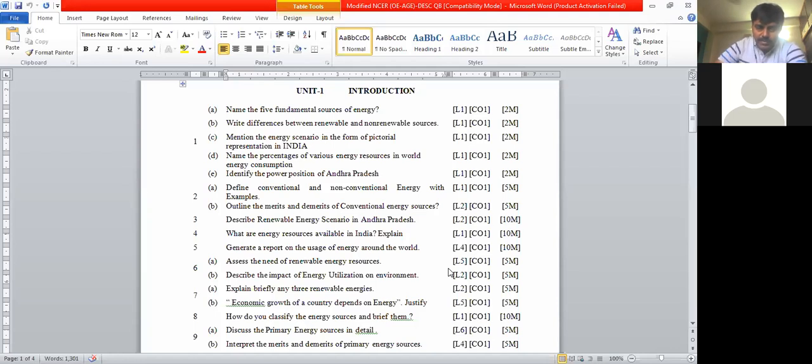Now see this: describe the impact of energy utilization on the environment. This question is also there in your notes. What environmental problems are there if I'm using conventional fuels? Especially when we are using conventional fuels like coal, you are going to have SO2 emissions, sulfur dioxide emissions, and this sulfur dioxide is going to move up because it is a gas, where density is lesser.